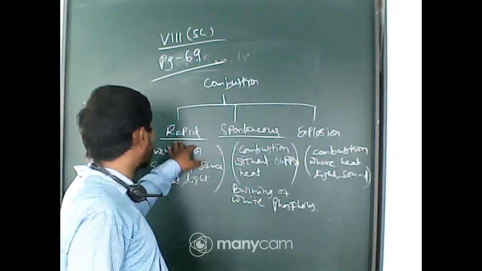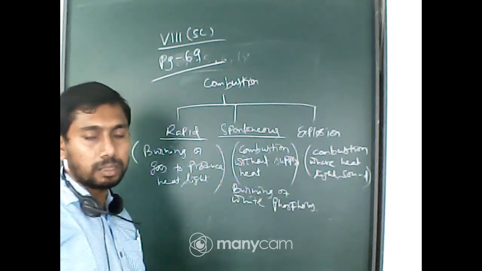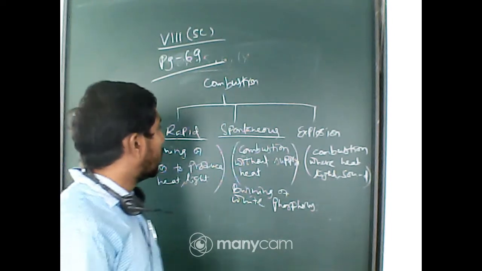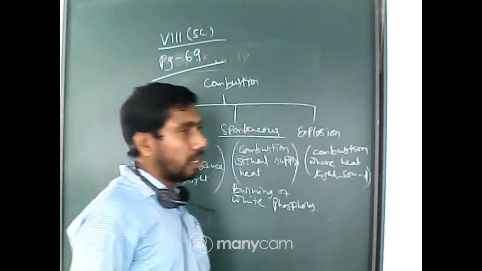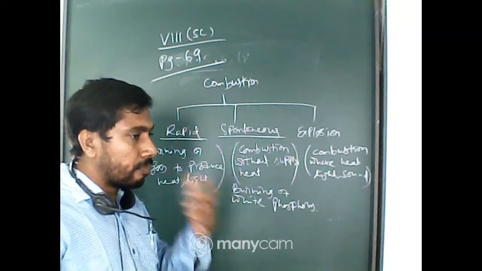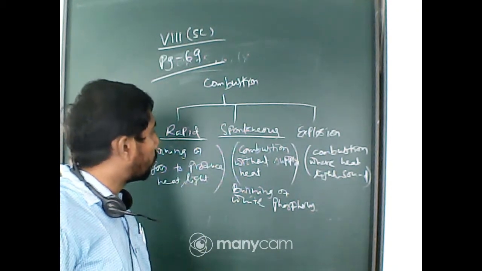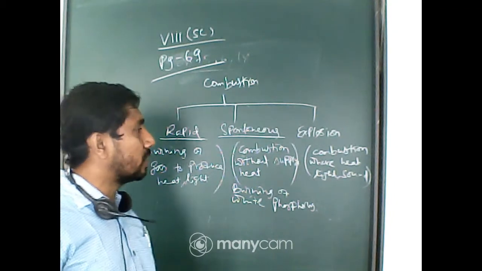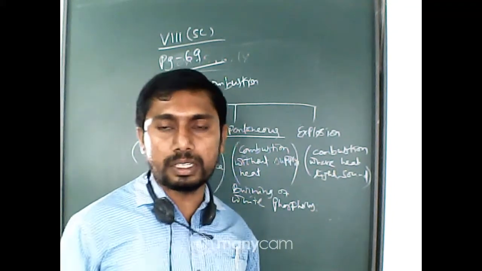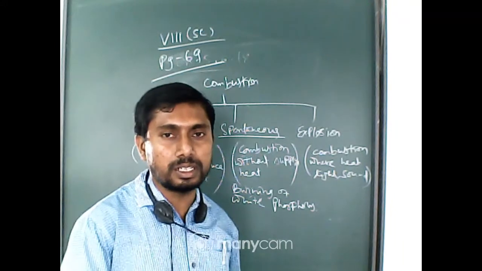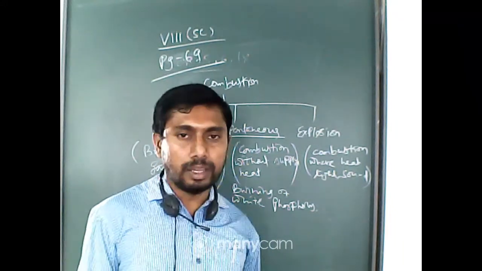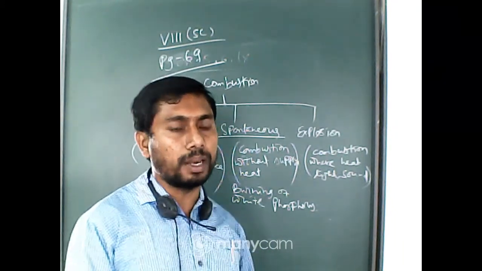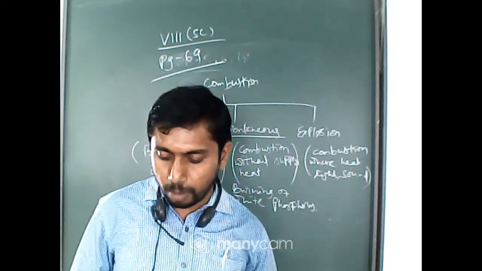Now rapid combustion is where the gas burns rapidly, whereas in explosion some substance suddenly burns to produce heat, light and sound. So these are the points of distinction, and also you will mention one example with this distinction. Okay. So it is a very important part of this chapter, that is types of combustion.